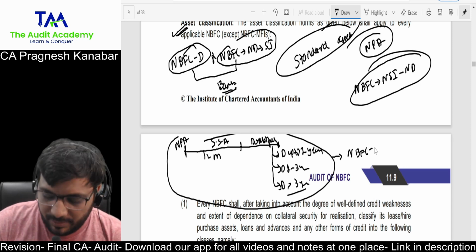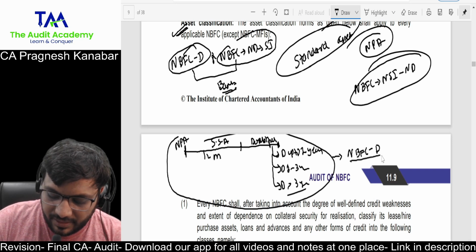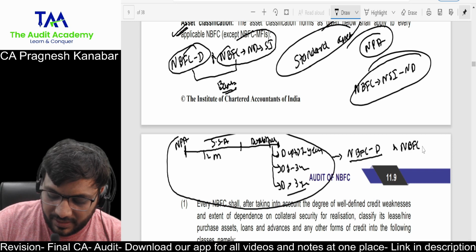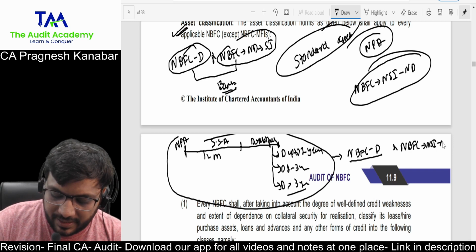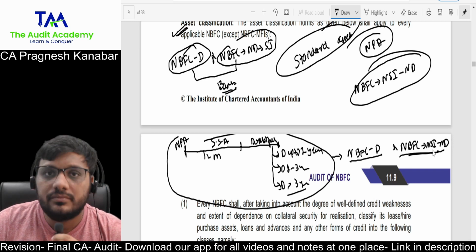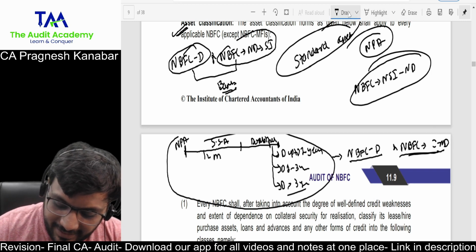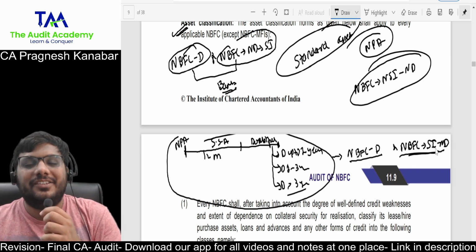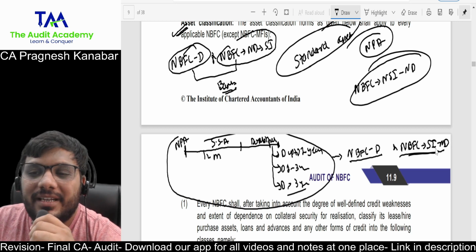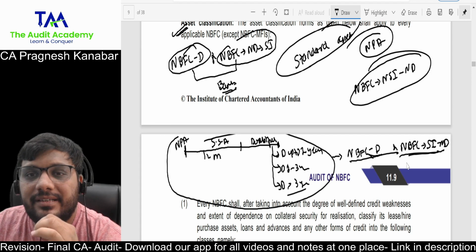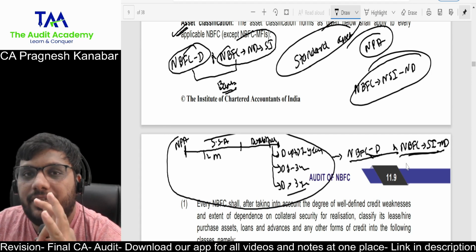But this whole discussion remains the same for NBFC-D, that is accepting deposits, and NBFC-SI-ND, systemically important, not accepting deposits. Because these are treated like banks.